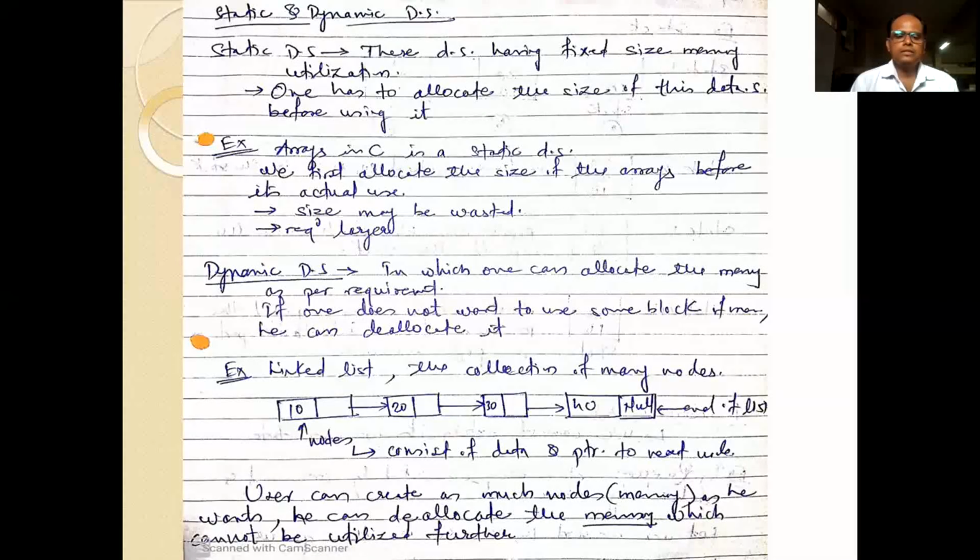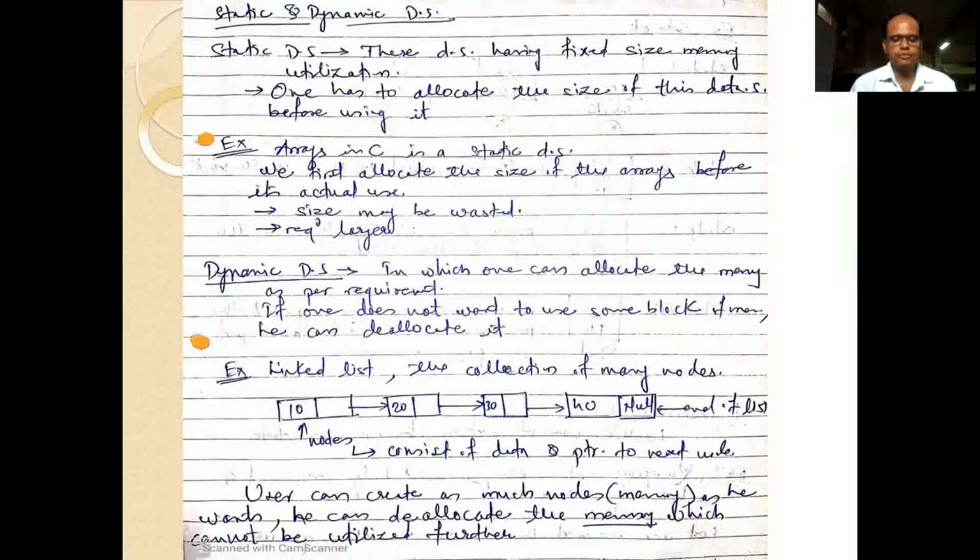The example of dynamic data structure is the linked list. If you observe this example of a linked list, it consists of, for example, the data elements 10, 20, 30, 40. Basically, a linked list is divided into two parts.